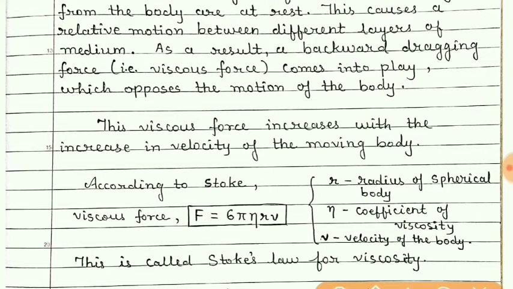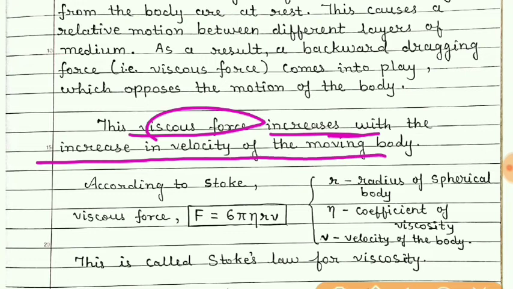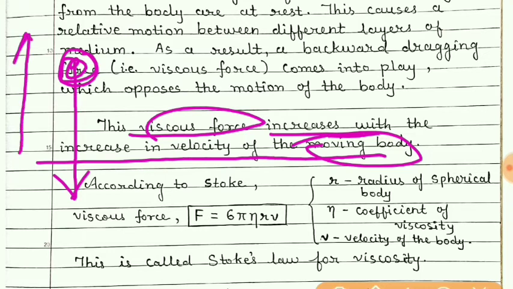Now students, it was found that the viscous force increases with the increase in the velocity of the moving body. Means if the velocity of the sphere goes on increasing, the force which opposes the motion of the body will also increase.